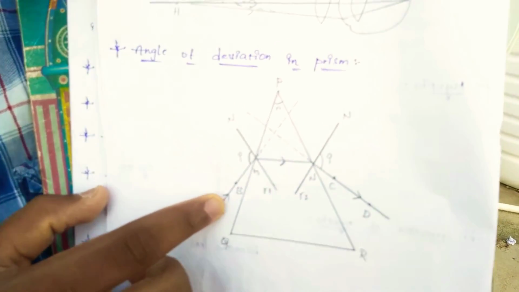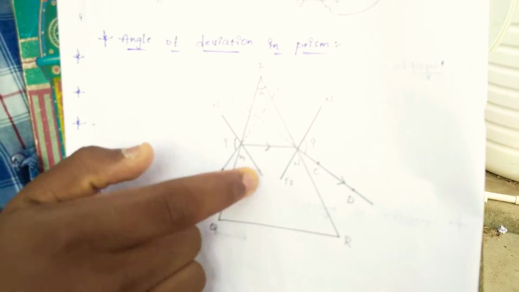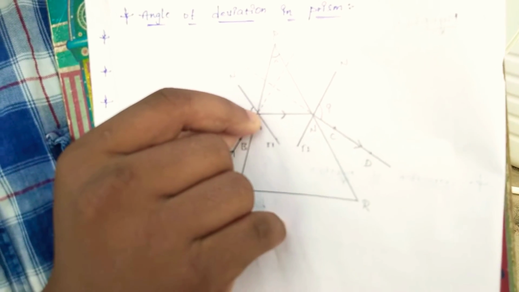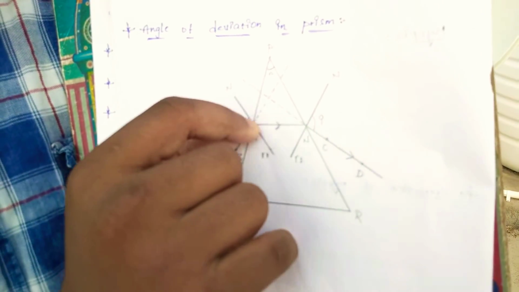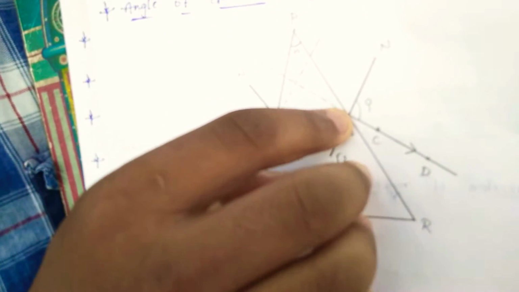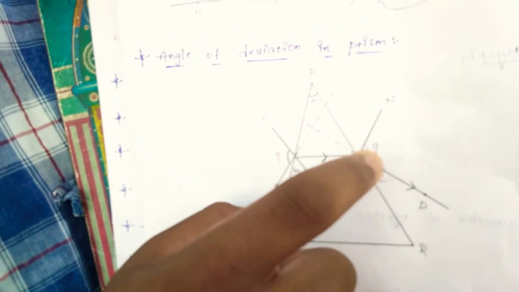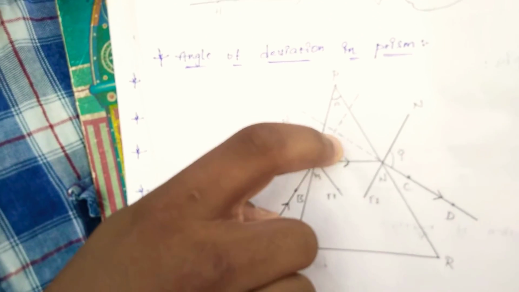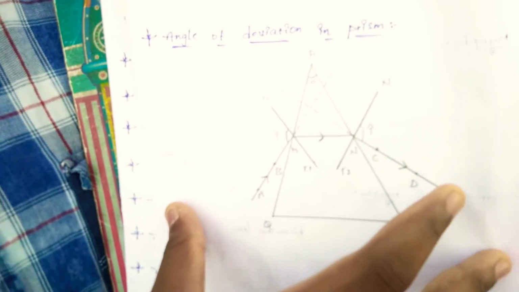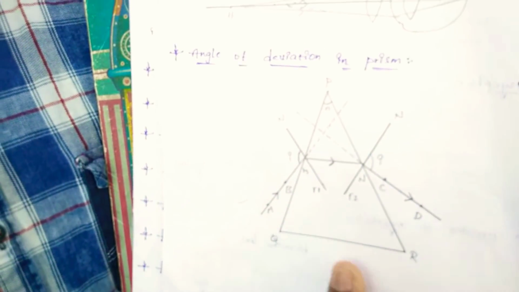When the white light is passing through the prism, here the normal ray will be present. When the light ray is passing through the prism, the white light is turned. It is the perpendicular line. When it is refracting outside, it is somewhat bent about the normal. This is the imaginary line through M to N. And here we will conclude that the prism is also an example for the dispersion of light.